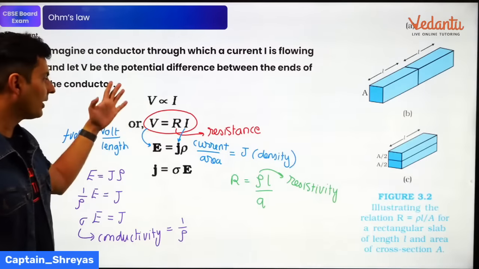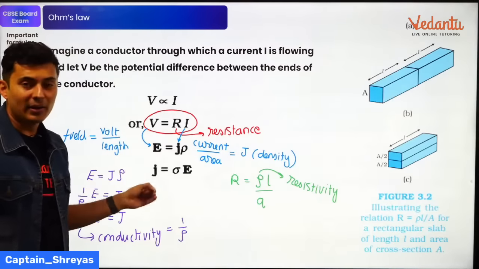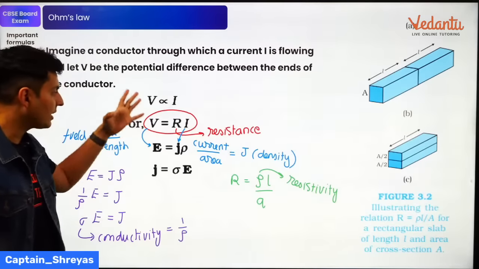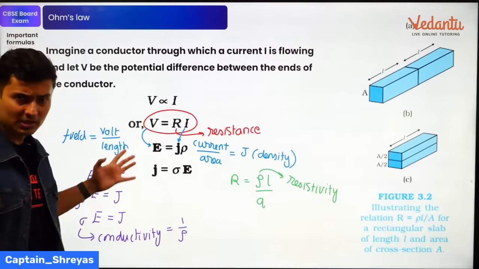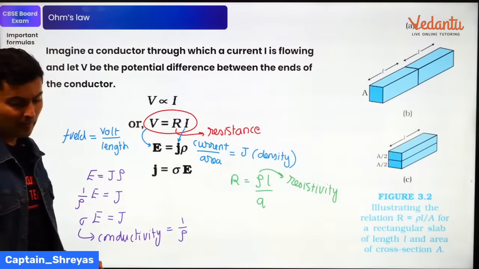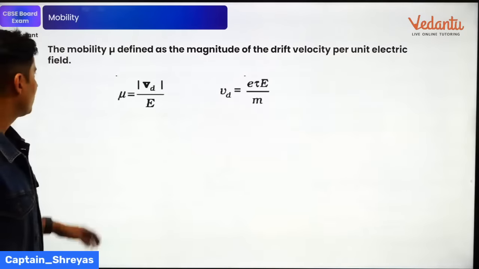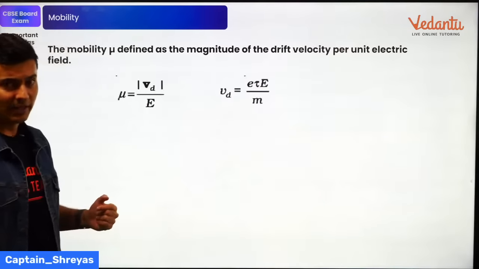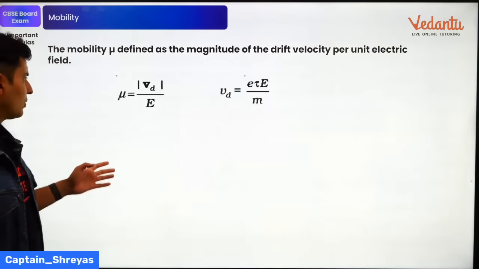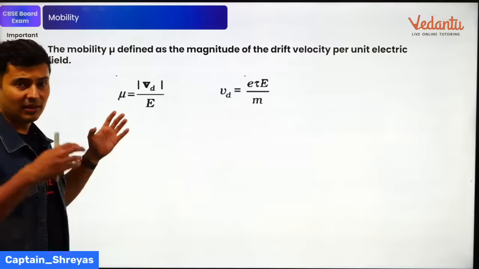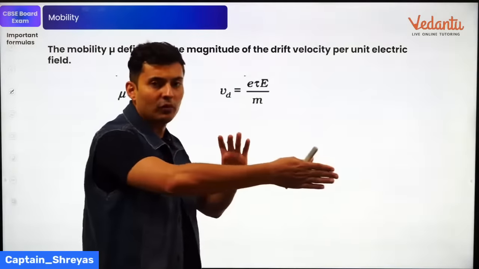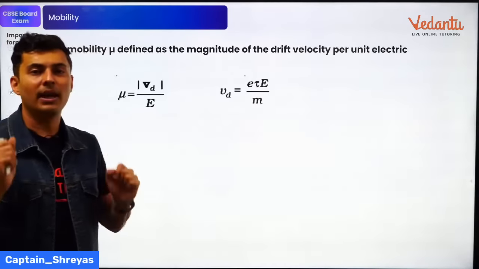Okay, these are all important formulas in the microscopic quantities that you should know, in current electricity. Cool? Moving ahead, guys. Next concept, mobility and the drift speed. Standard formulas which one must know. Mobility is defined as the speed with which the electrons move per unit field applied on it.